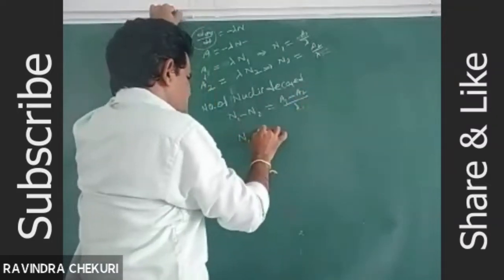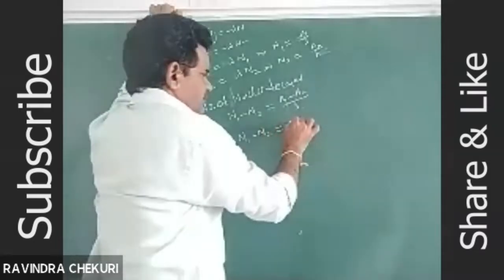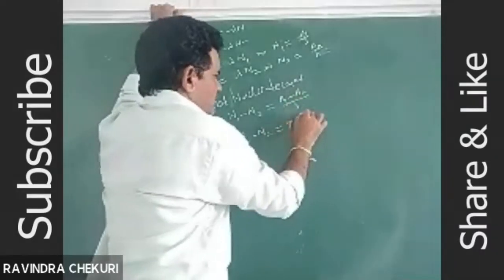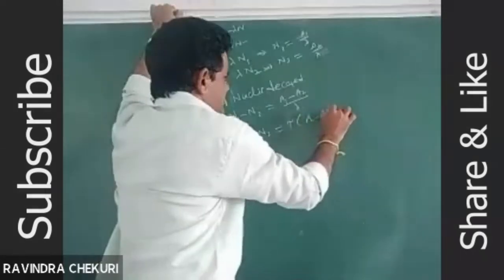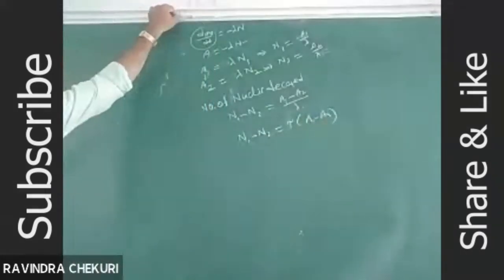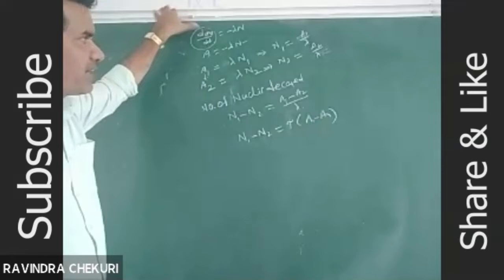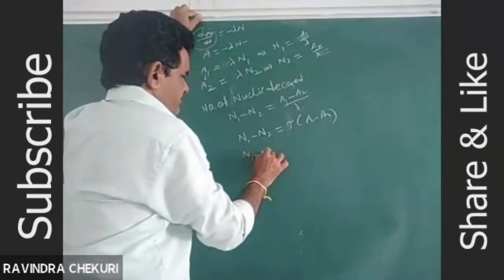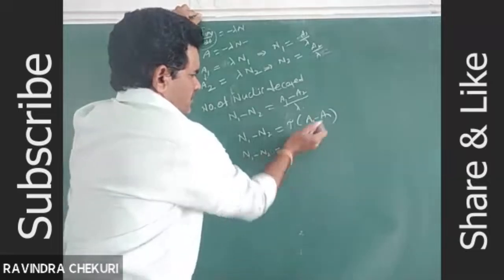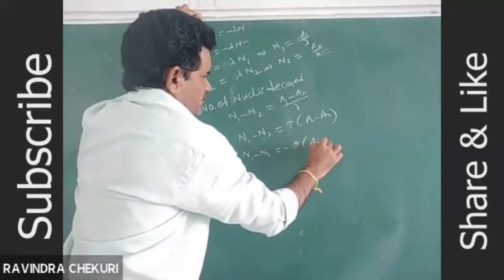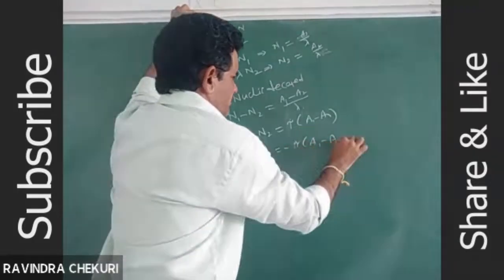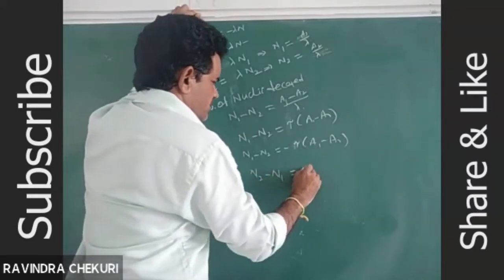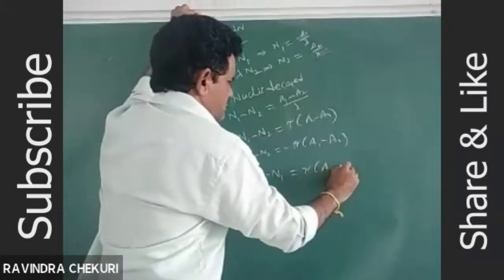So N1 minus N2 is equal to 1 by lambda, that is tau, into A1 minus A2. If we consider the negative sign, N2 minus N1 is equal to minus tau into A1 minus A2.